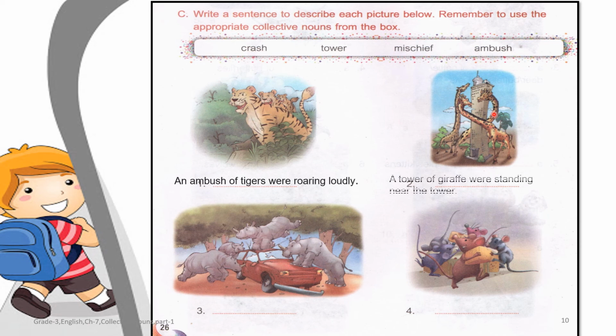Second, a tower of giraffes was standing near the tree. Tower is a collective noun which refers to the group of giraffes. A crash of rhinos crashed the car. So children, a crash is a collective noun which refers to the group of rhinos. A mischief of rats was eating cheese. Here mischief is a collective noun which refers to the group of rats. So children, everyone write these sentences in your book.